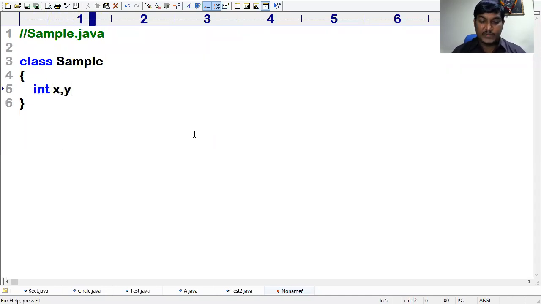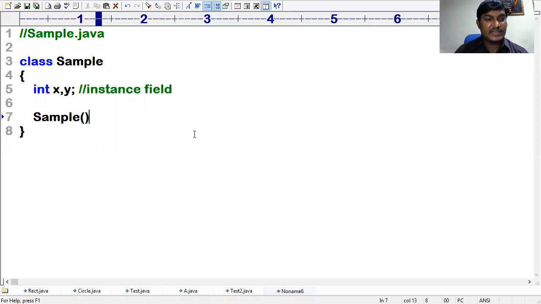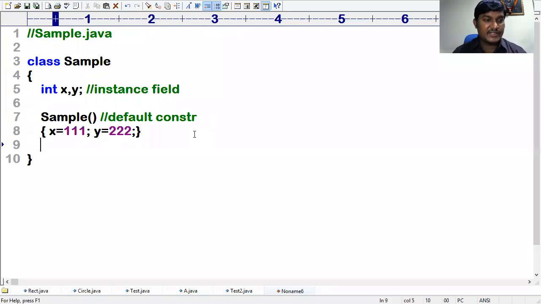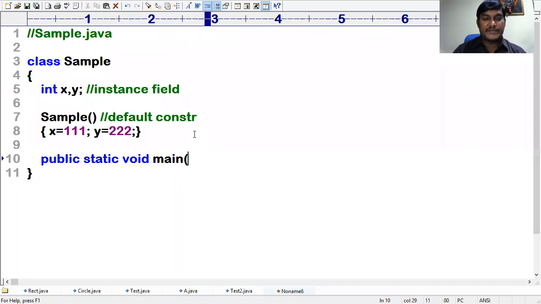int x and int y. These are called instance fields. Now I'm defining the constructor: x equal to 111, y equal to 222. This is the default constructor. Please observe. Then I will go with public static void main of String args.